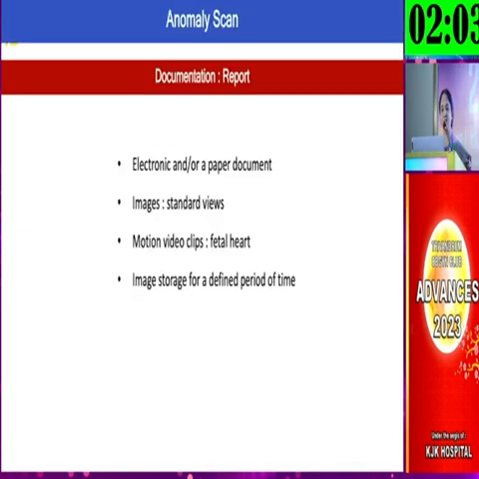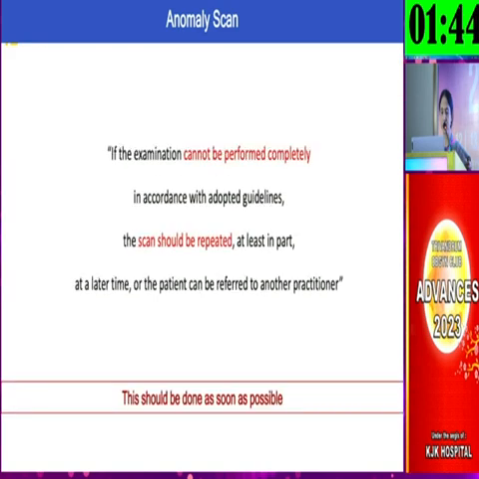Coming to the last aspect, documentation of the report. Whatever work we do, the anomaly scan definitely is a medico-legal document, and hence an electronic and a paper document, with sufficient required images, have to be given to the mother. These days a motion clip of the fetal heart is also recommended as part of the important documentation. Our imaging is all dependent on fetal position, so what happens if we cannot complete this scan on a particular day?